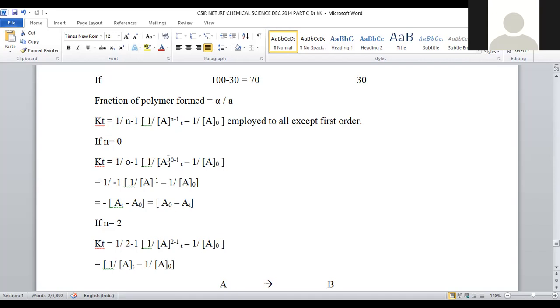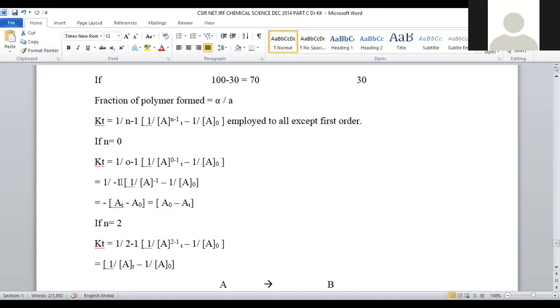1 by 0 minus 1 into 1 by A to the power n minus 1, nothing but 0 minus 1 at time t minus 1 by A naught can be taken. So if we expand the equation, 0 minus 1 will be 1 only. 1 by A to the power 0 minus 1 minus 1 only, minus 1 by A naught can be taken. So if you take 1 by minus 1, it will be minus 1. If this entire term is multiplied with minus 1, this will become minus 1, minus magnitude, minus AT minus A naught.